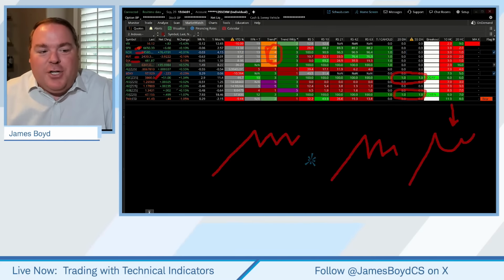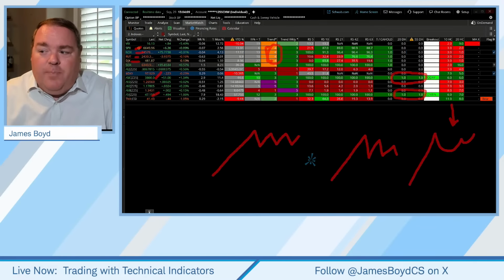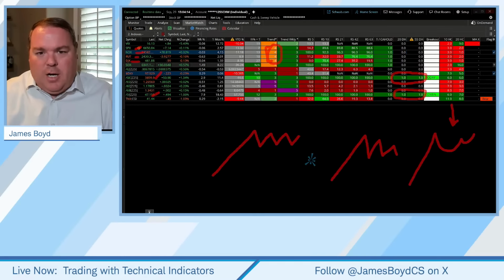It's not just gold, but also high-ho silver as well. By the way, copper's kind of getting into that move, so keep an eye on that. So when we look at the indexes, still in trend 4, we talked about it last week, a little consolidation. We still see that theme here so far.